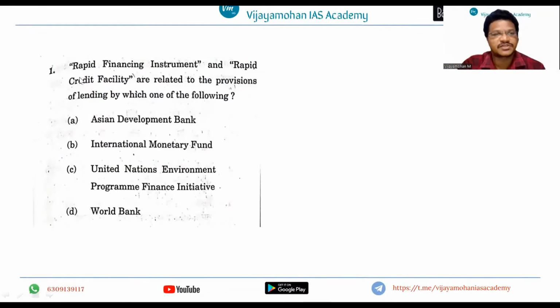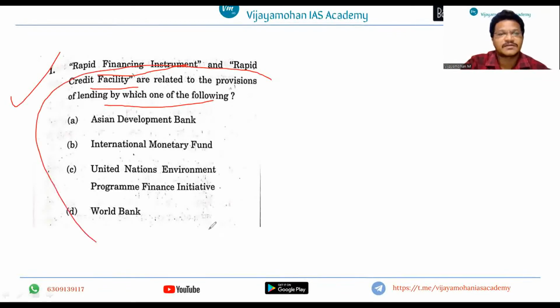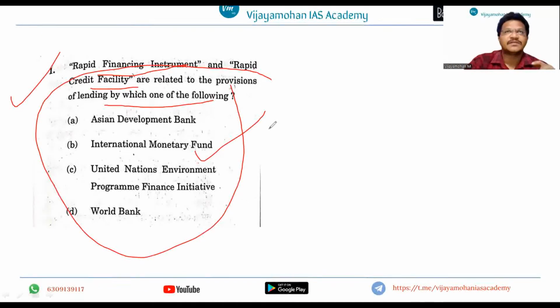If you see the first question: Rapid Financing Instrument and Rapid Credit Facility are related to the provisions of lending by which one of the following? See, earlier they used to ask about the reports, so directly, which is the organization that publishes this report?